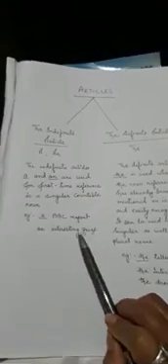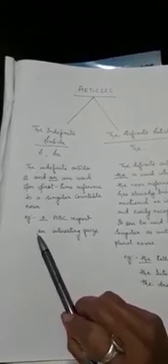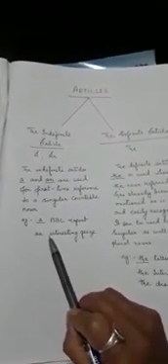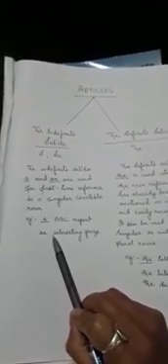For example, a BBC report. Okay, it is a BBC report. BBC report is a singular noun, so that is why we are using a here. And then we can use an interesting quiz. This is also a singular noun, so that is why we can use the indefinite article an. Okay, and an is used when the beginning of the noun is a vowel. Then we have to use an.